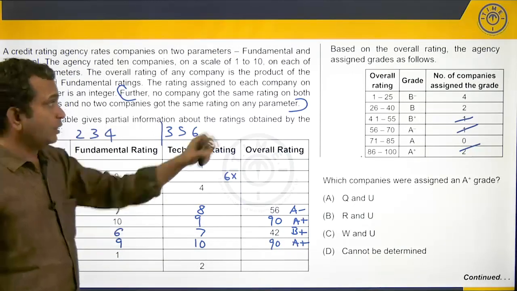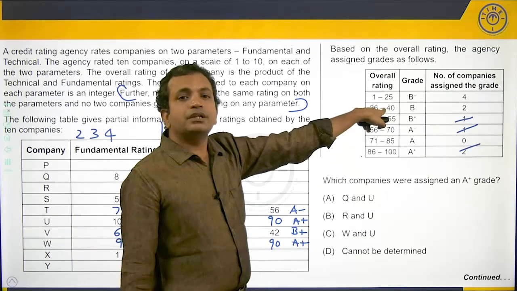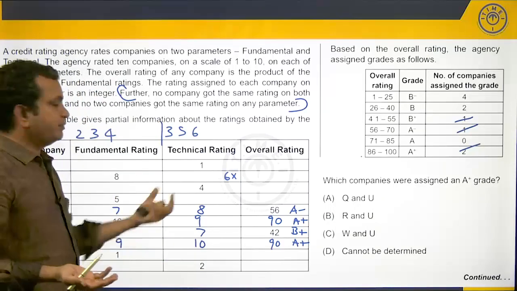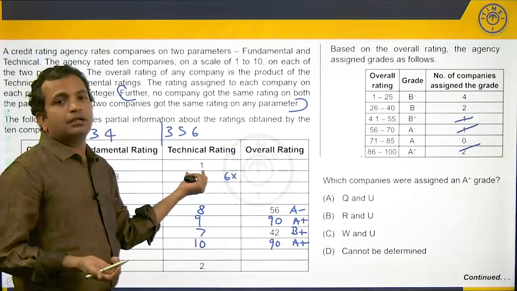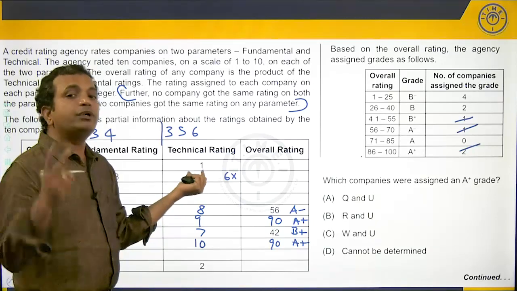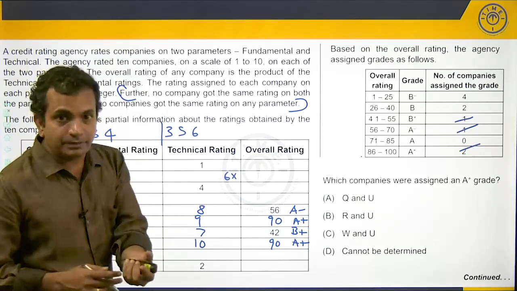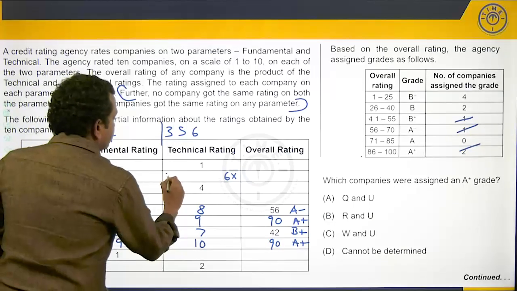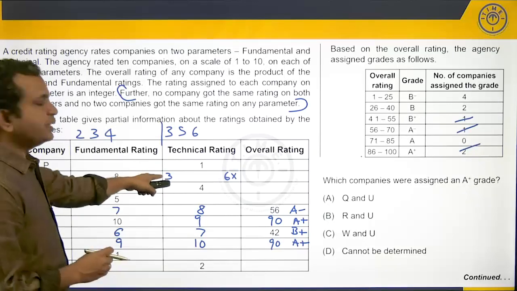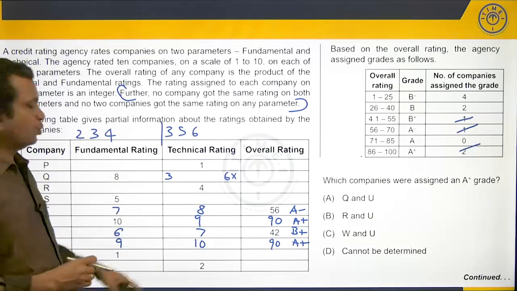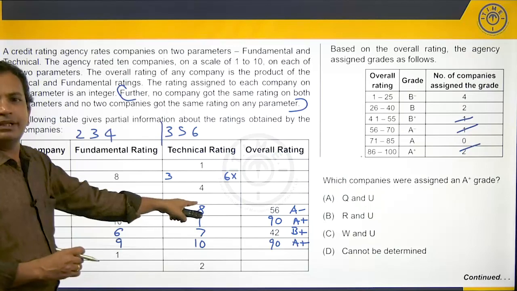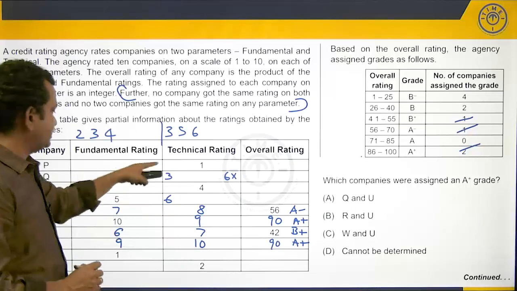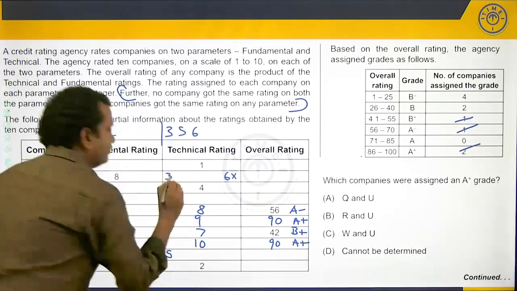If it goes to 24, mind you, this company is not coming into the B band. We need 2 companies in the B band. Now, if this company does not come into the B band, we need to fit 2 companies into the B band. Which will those 2 companies be? That is a question that we need to answer. So, for a moment, let's assume that it is 3. If it is 3, then we have 5 and 6 to go with. 5 and 5, same rating, not allowed, which means this has to be 6. If this becomes 6, out of 3, 5, 6, 3 and 6 are taken, this will be 5.